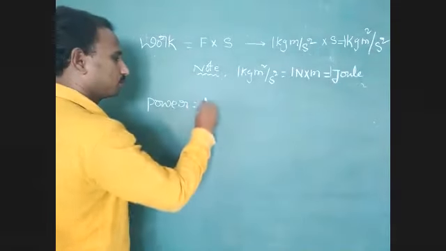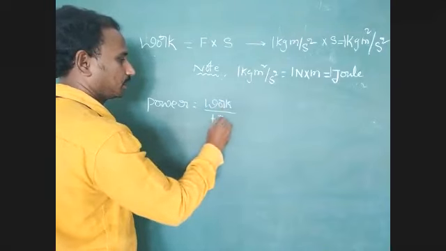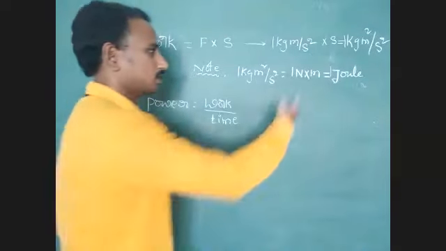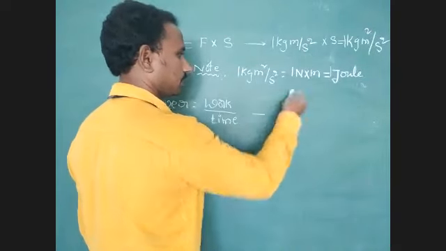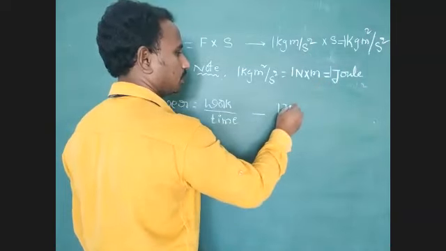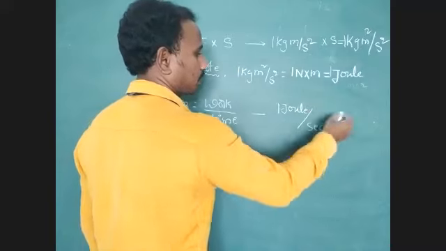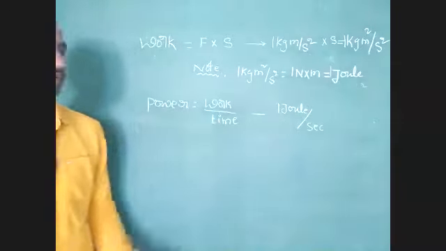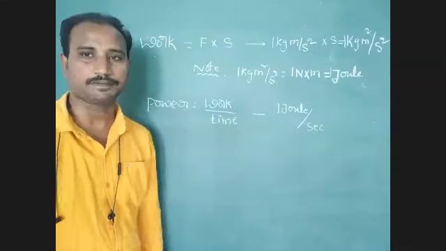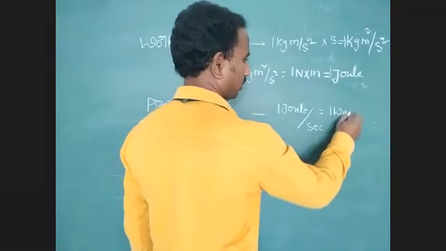Power is equal to work divided by time. Work divided by time. The SI unit of work we have to consider directly. 1 joule per second is the SI unit of power, or derived unit of power. 1 joule per second is equal to 1 watt.